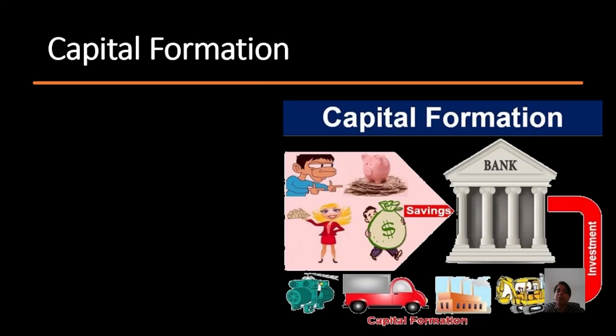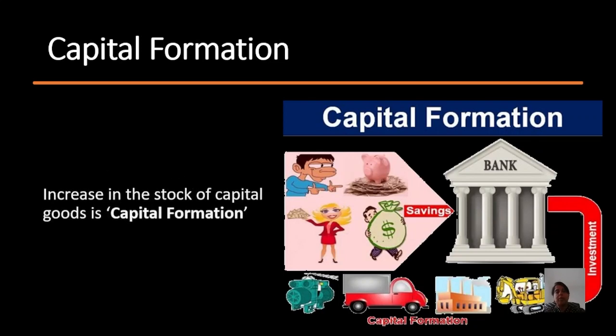This building up of the stock of capital goods, this addition, is known as capital formation. So the definition is: an increase in the stock of capital goods is known as capital formation. And this whole concept of savings to the bank, bank to the business, all that is known as the process of capital formation.